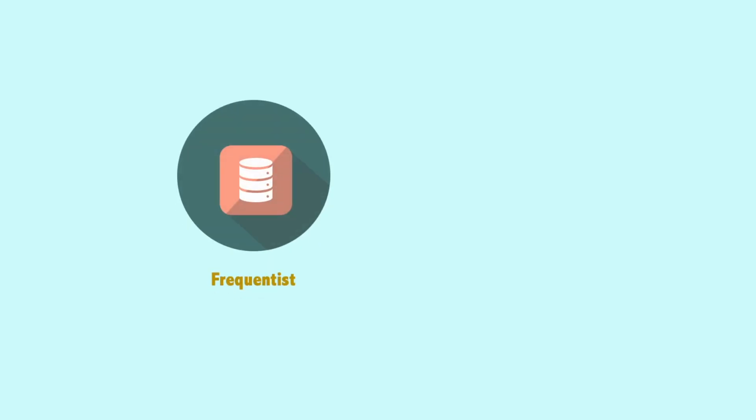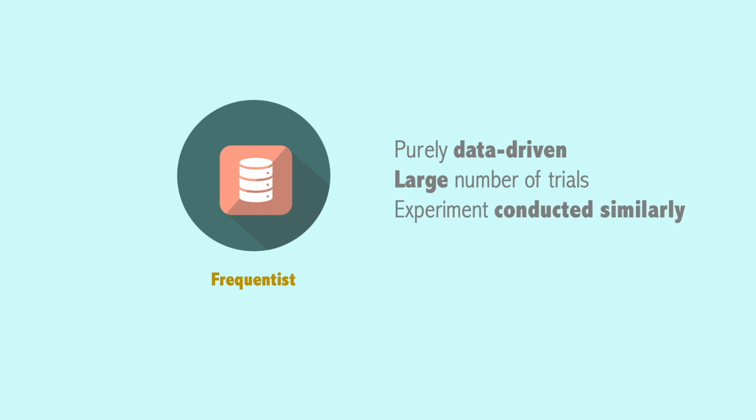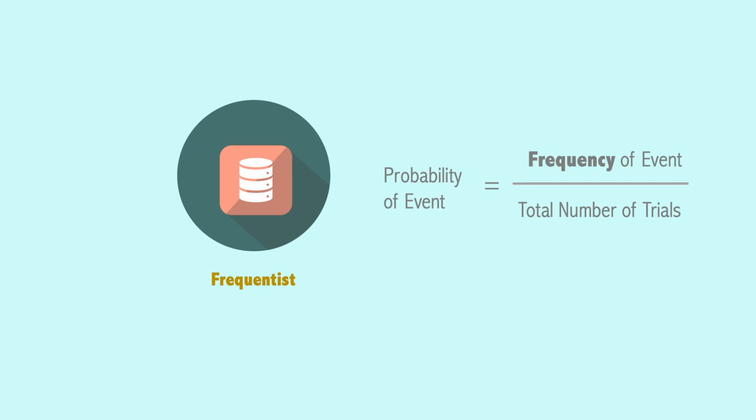This approach is called the Frequentist approach. A Frequentist is purely data-driven and assumes that if we have a large enough number of trials and that each experiment is conducted similarly, we can reliably estimate the probability of an event by simply dividing the frequency of the event by the total number of trials.